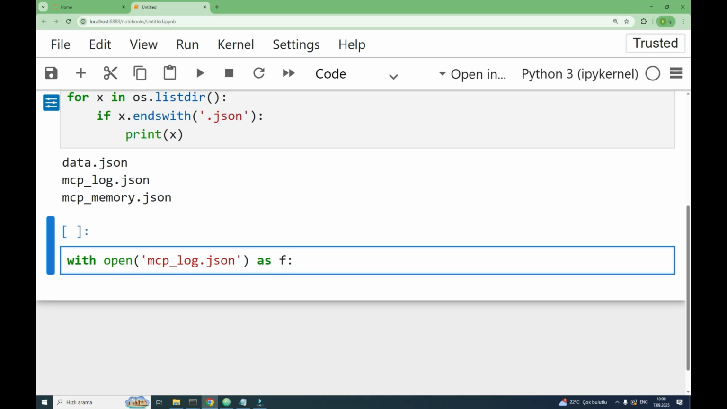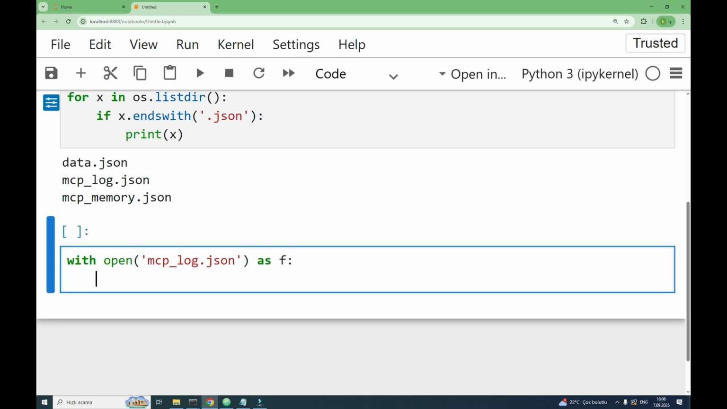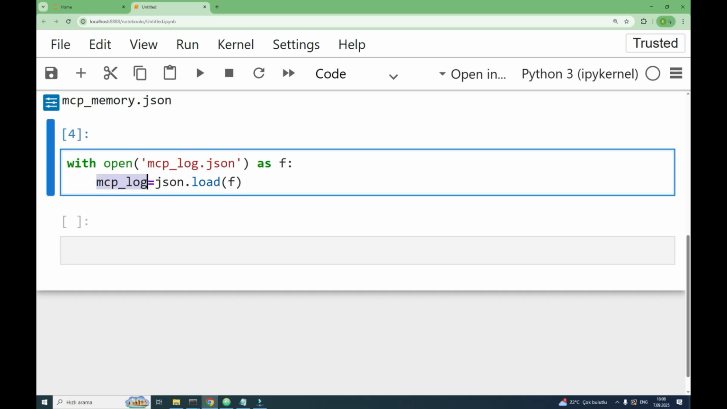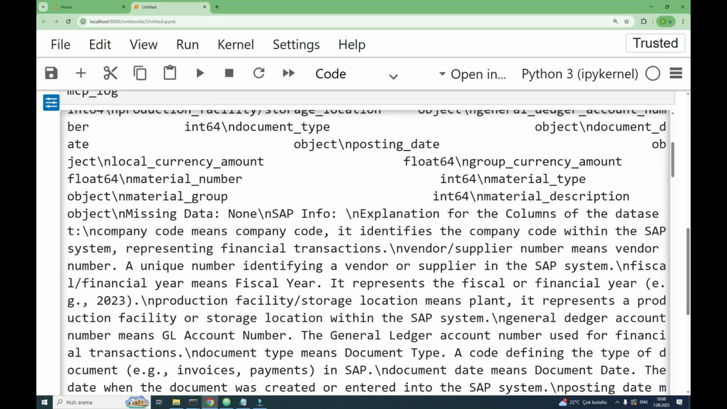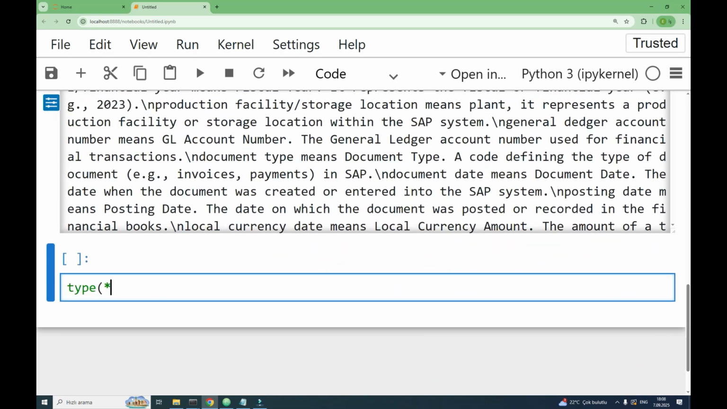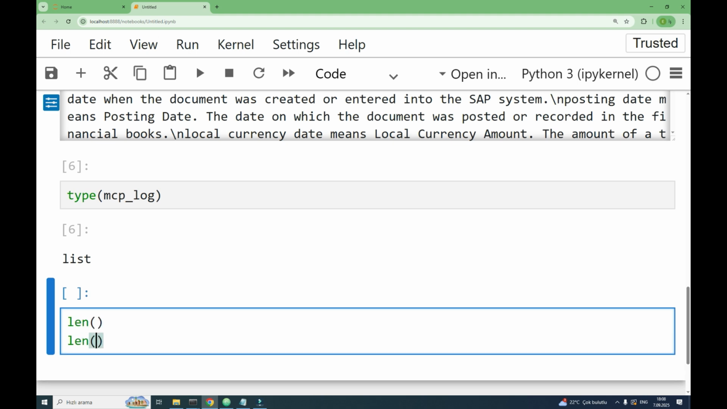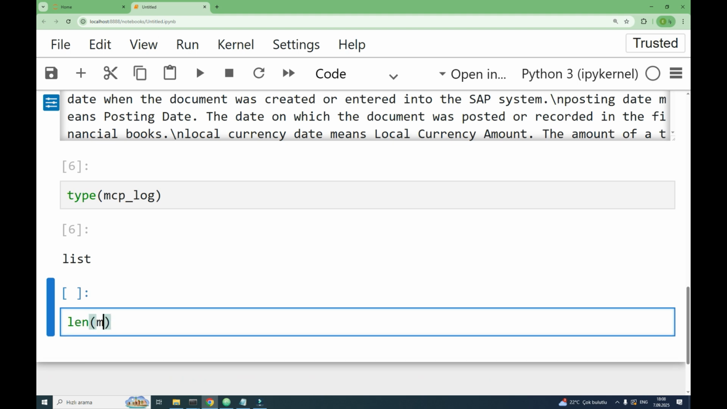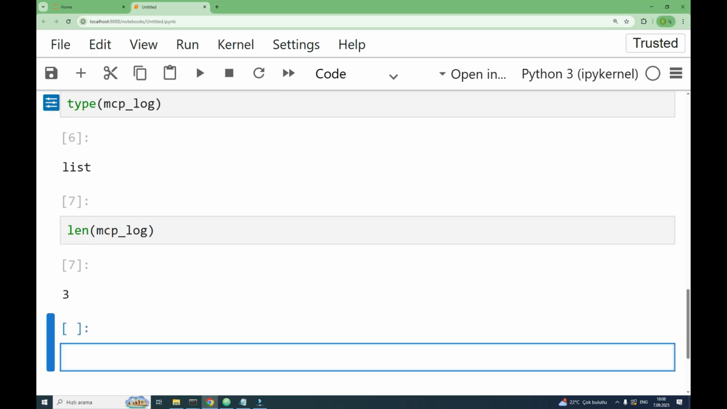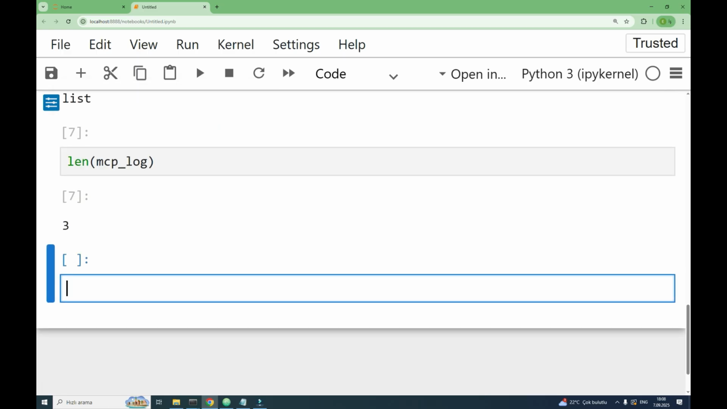Once we convert it to a Python variable, let's say MCP log is json.load of the file variable. Once we check the type, it's a list, and len will be the number of questions we asked, because we asked 4 questions, 3 of them related with the intention. The first one's code isn't generated, the last 3 are generated.